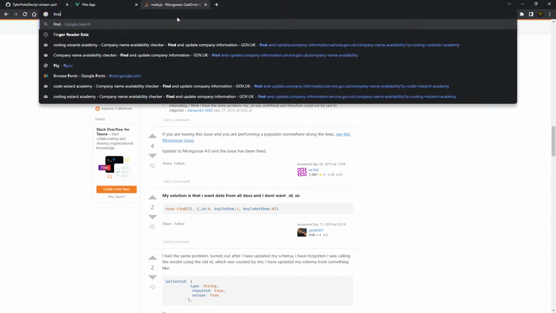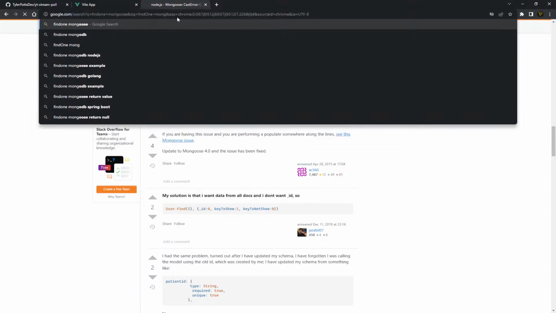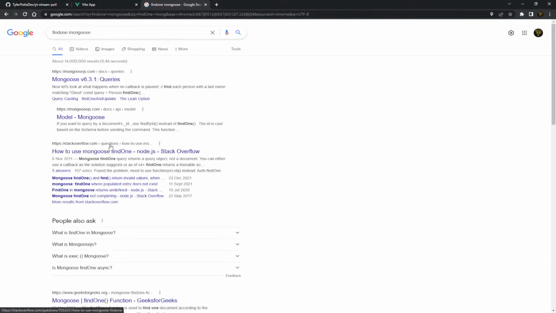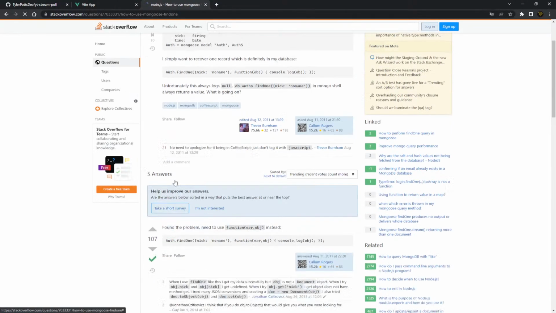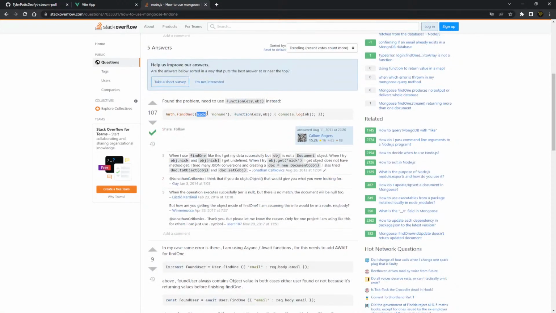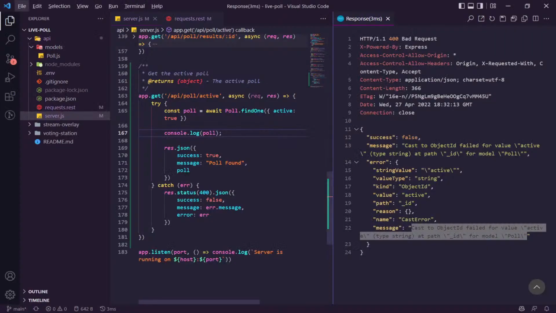Let's have a look. Find one, mongoose. I'm pretty sure I'm using it right. What happens if we change this to a string?